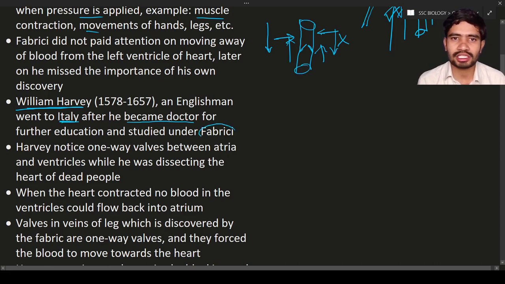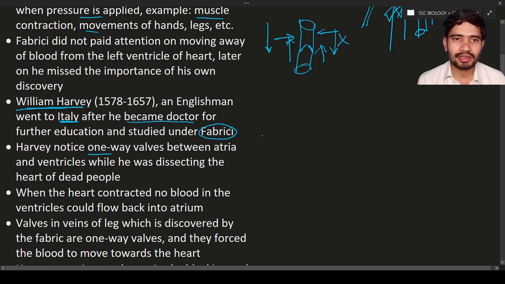Just now we have discussed Girolamo Fabrici, who found the valves in the veins. So he joined as a student under Fabrici, did his research, and made many discoveries. He noticed the one-way valves that were discovered by his teacher, Fabrici, while dissecting the heart of dead people.